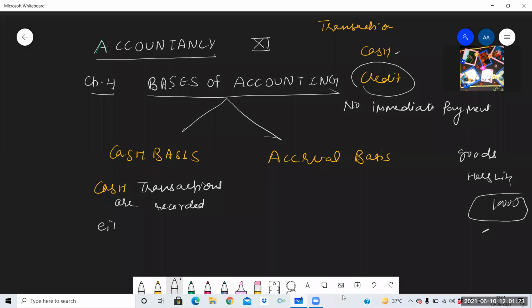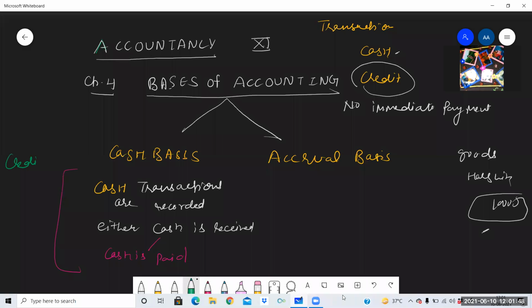Either cash is received or cash is paid in the transaction. Credit transactions are not recorded at all in cash basis.